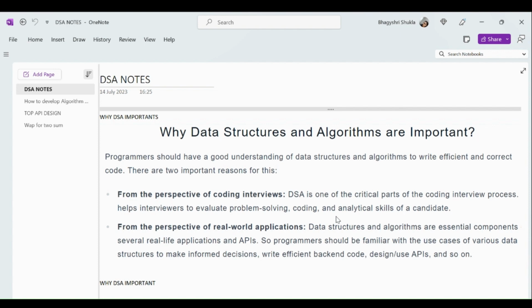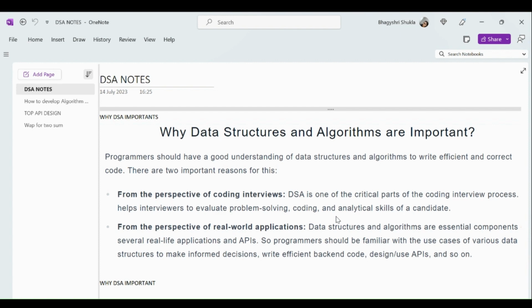There are two reasons: first, from the perspective of coding interviews; second, from the perspective of real world applications. In coding interviews, DSA is one of the critical parts of the interview process. It helps the interviewer evaluate the problem solving, coding, and analytic skills of a candidate.